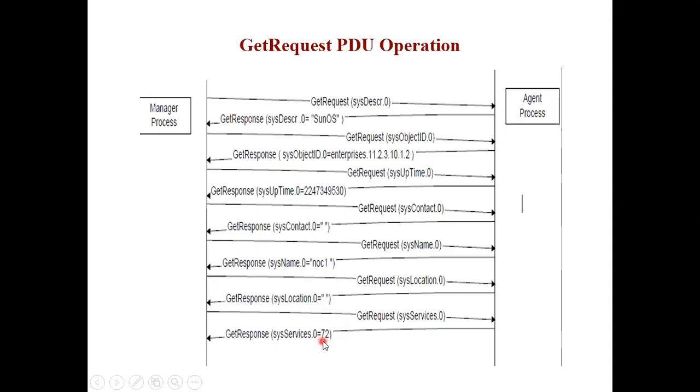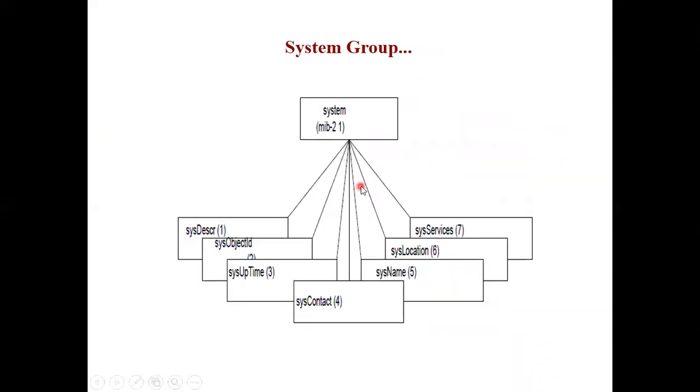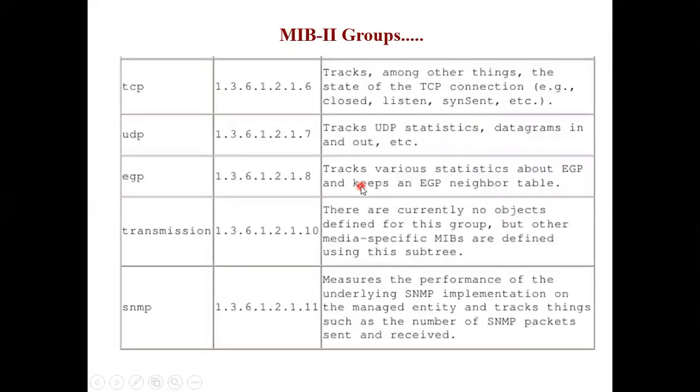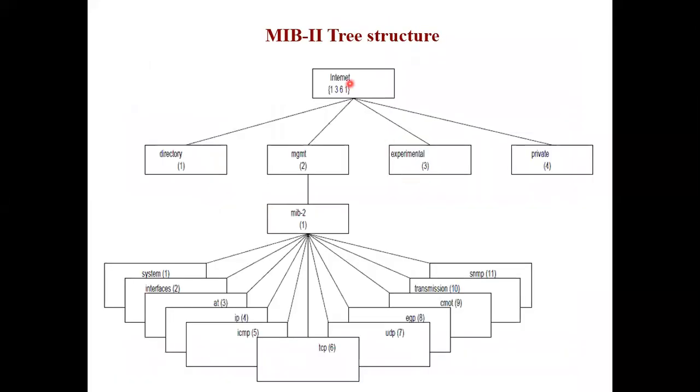Now, why this system service 72 is important is, when we prepare these nodes in SNMP, these nodes, the levels. Okay, I don't have anything right now to show you because it's a big tree. This is one level, this is another level, this is another level. After System again there are further levels. So there are 72 such levels.